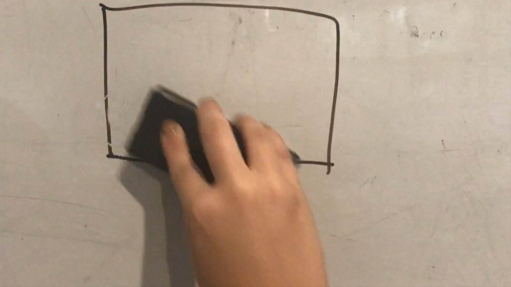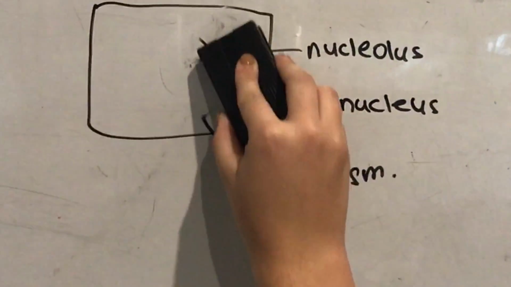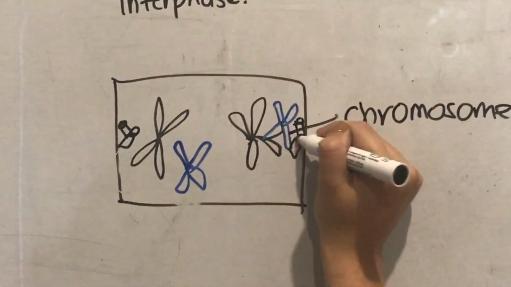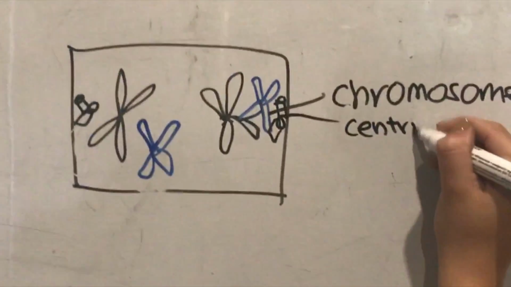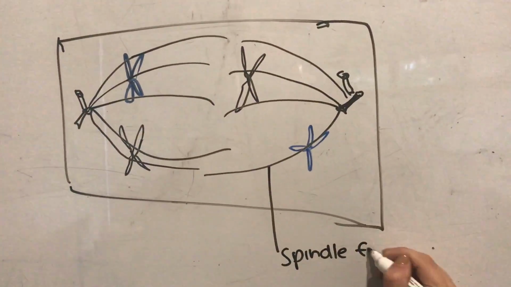Within this stage, chromosomes condense and become apparent. The nuclear membrane and nucleus disappear. This is a sign that the nucleus is getting ready to break down and release its chromosomes. As you can see here, the centrioles make their way to opposite poles of the cell, where a spindle fiber begins to form and connect to chromosomes at their centromere.